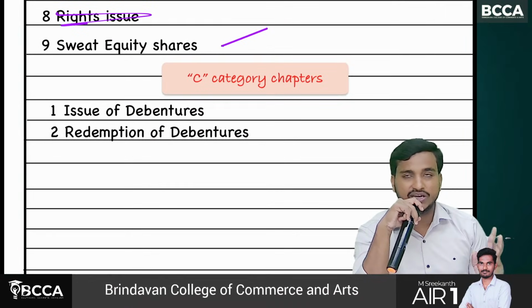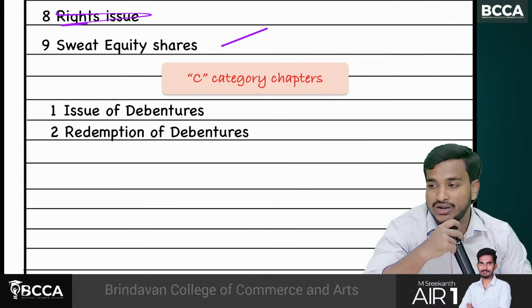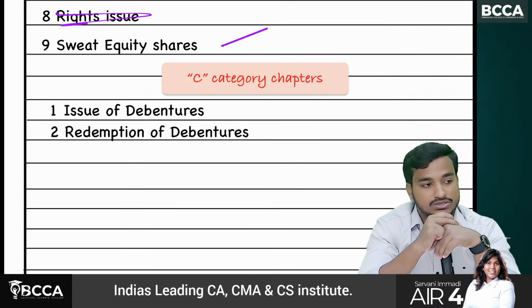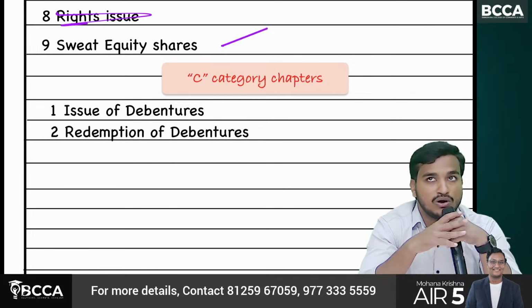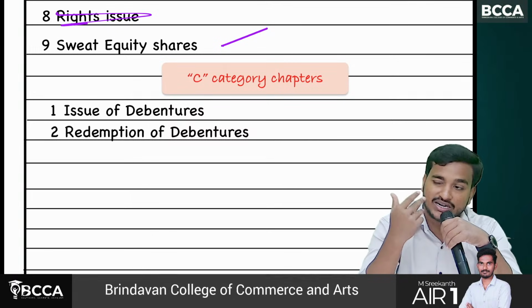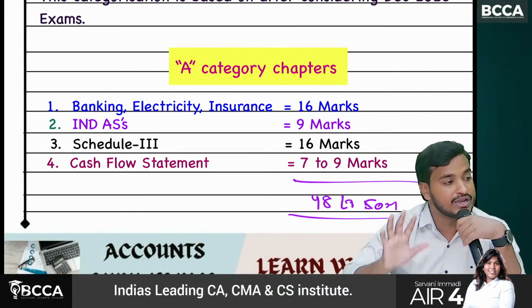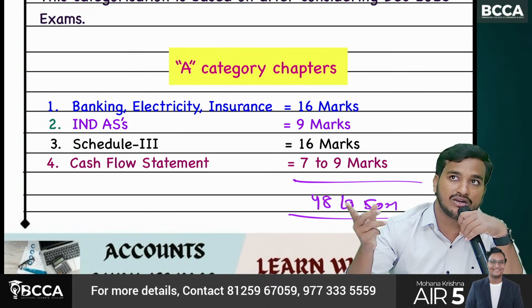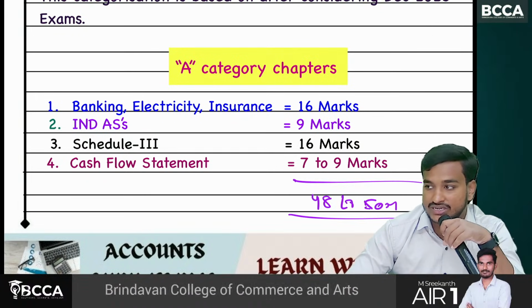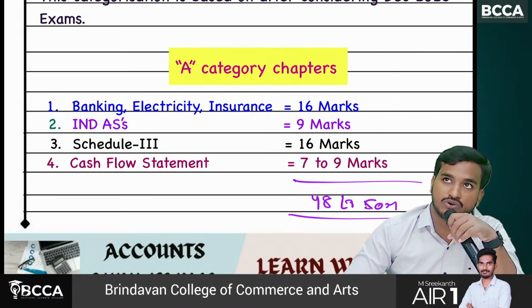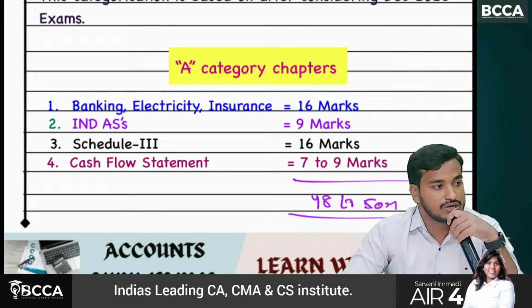So in C category, only 2 chapters. Those 2 are related to debentures. So still we will try to cover all the important chapters in the B category and C category. All these are only the corporate accounting part. What about audit? We'll discuss after the completion of this subject. So as of now, let's focus only on the corporate accounting part.